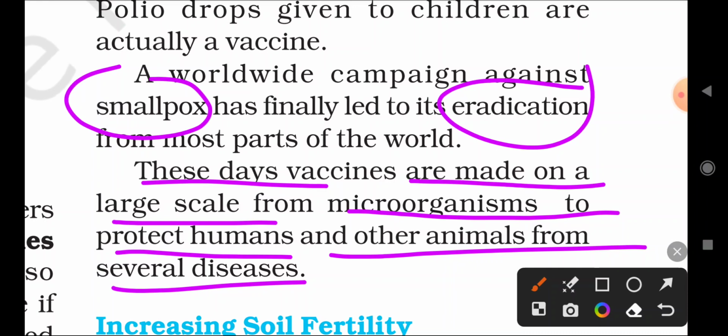So this is about vaccination. In the next topic we'll be discussing soil fertility.